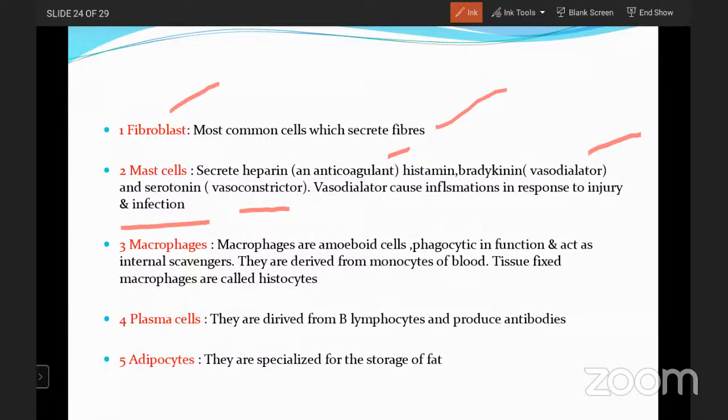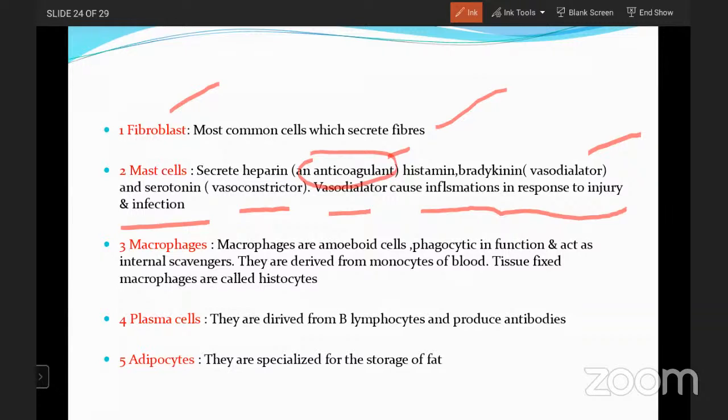Okay. And vasodilators cause inflammation in response to injury or an infection. So especially mast cells secrete heparin, which is an anticoagulant; histamine and bradykinin, which are vasodilators; and serotonin, which is a vasoconstrictor. And all these are useful in inflammation and in responding to injury and infection.